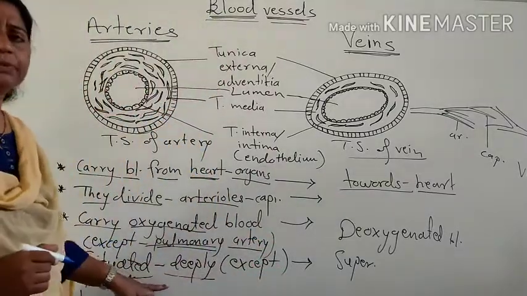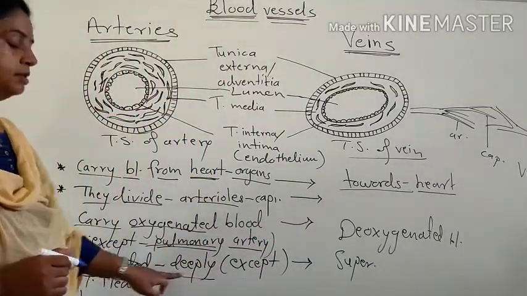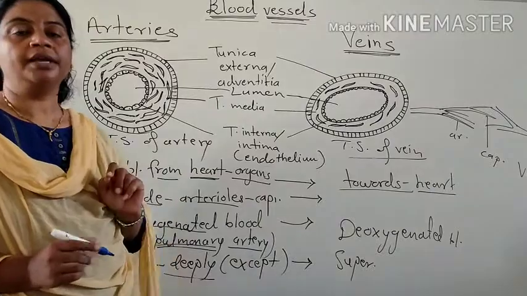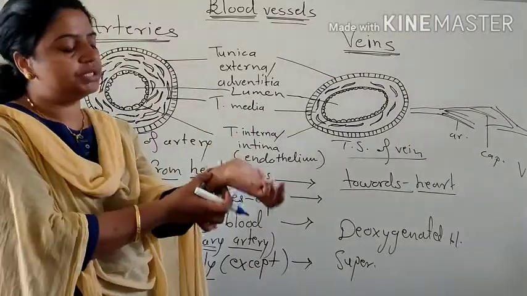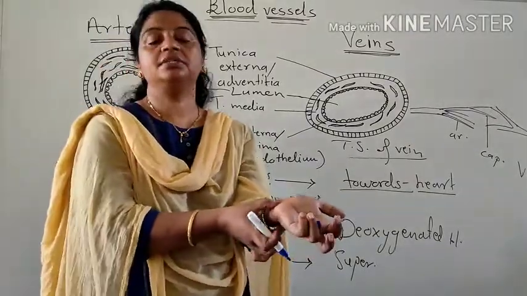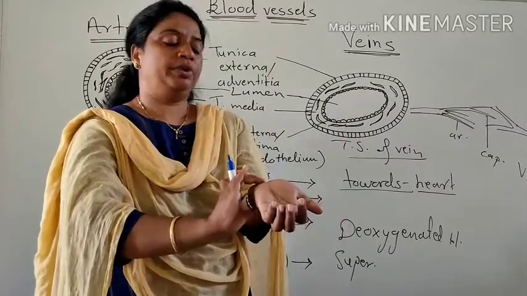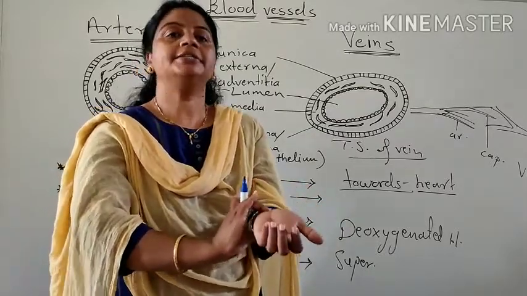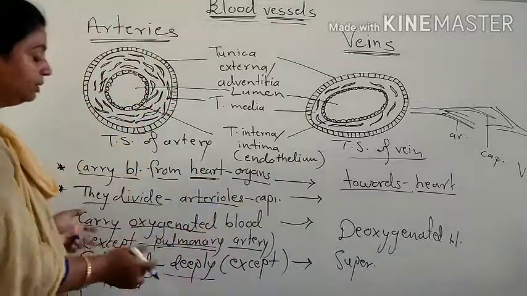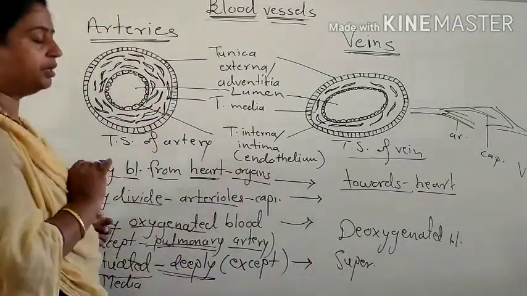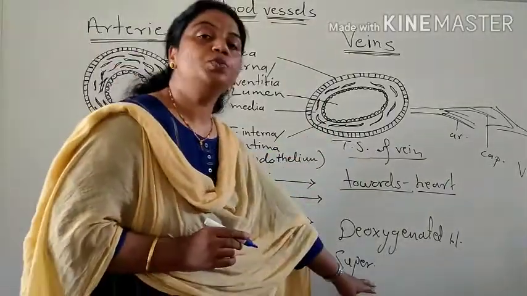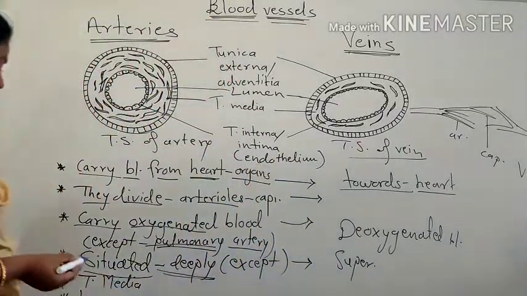But there are some exception cases of this. Among arteries, the radial artery is present in the wrist. It is the radial artery where the pulse rate is felt. It is superficial, but all other arteries are deeply situated in the body, and veins are superficially situated in the body.